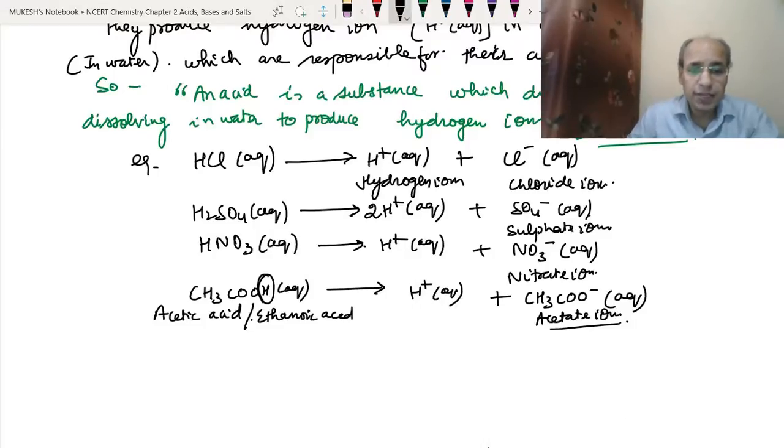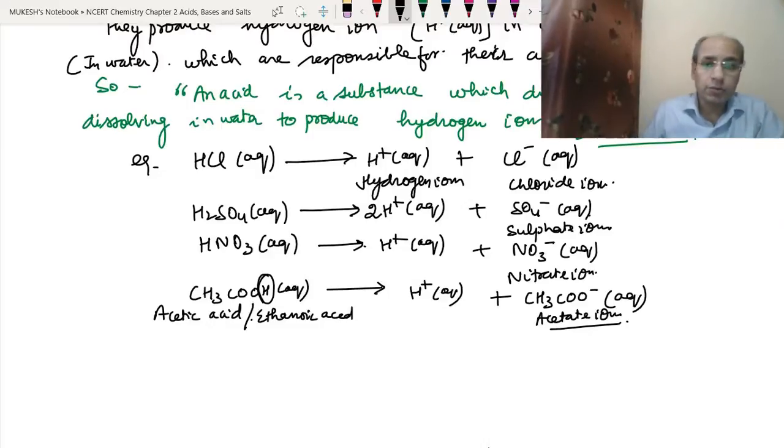Same when H2SO4 in aqueous solution produces hydrogen ions and sulfate ions, which are the anions. Same HNO3 in aqueous solution produces hydrogen ions and nitrate ions. Same ethanoic acid or acetic acid in aqueous solution produces hydrogen ions, and this can be the case with any acid. You take the example of any acid, and you can write the reaction similar to this.